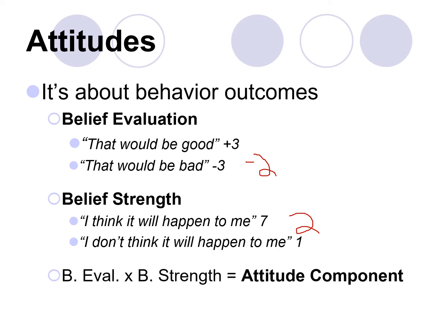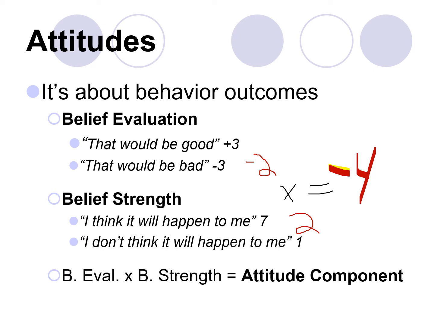So what this theory does then is it says we need to multiply those scores. Belief evaluation times belief strength. Well, in this case, if we multiply those, -2 times 2, a negative times a positive is a negative. That's going to come up with a negative 4. I'm going to change colors there. It's going to come up with a negative 4, right? So that's their score on this attitude component.